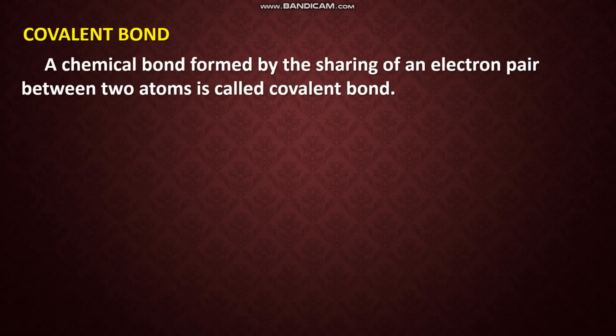So due to the transfer of electrons, an ionic bond is formed. How is a covalent bond formed? A covalent bond is formed by sharing of electrons. A chemical bond formed by sharing of an electron pair between two atoms is called a covalent bond. As carbon forms covalent bonds, first we learn about the covalent bond. A chemical bond formed by the sharing of an electron pair between the two atoms is called a covalent bond.